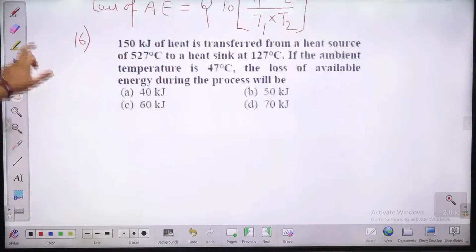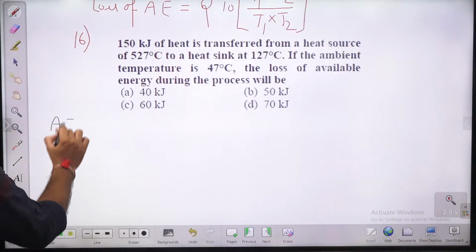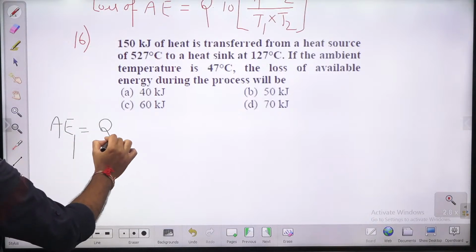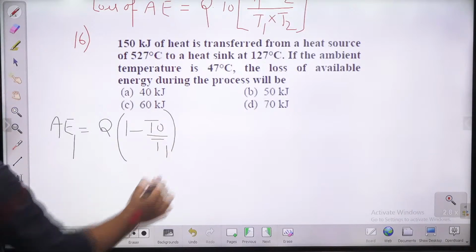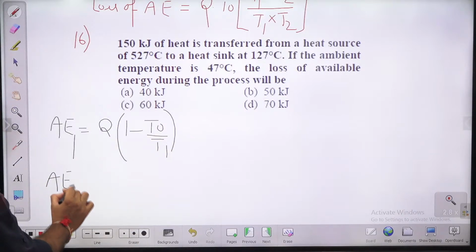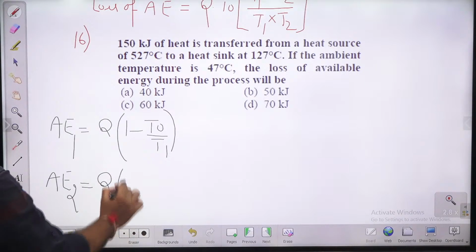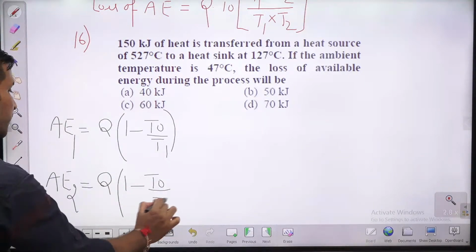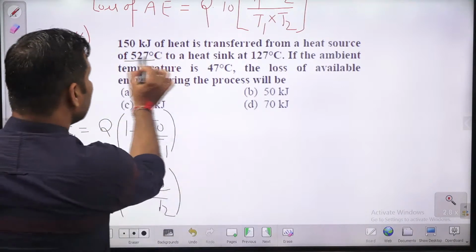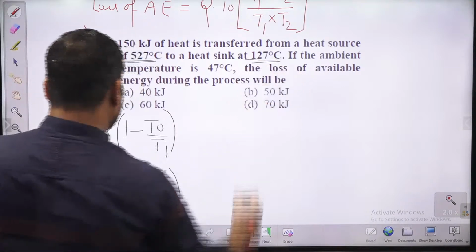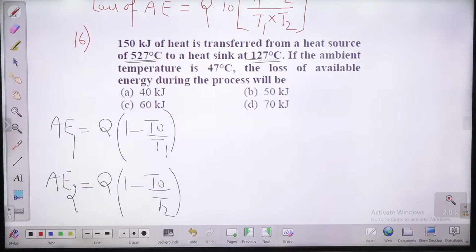Otherwise what you can do, you can find out available energy initially. पहले ही available energy निकाल लो. Q into what? 1 minus T0 by T1. This is available energy. Available energy second निकाल लो. Second क्या है? Q is same. So this is 1 minus T0 by T2. You are changing the temperature of heat addition. So this is the available energy initially when you are adding heat at this temperature. This is the available energy when you are adding heat at lower temperature 127.